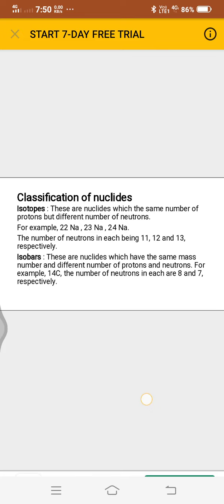First is isotopes. These are nuclides with the same number of protons but different numbers of neutrons. For example, sodium. In this, the sodium atomic number is 11, and the mass numbers are 22, 23 and 24. The number of neutrons in each is 11, 12 and 13 respectively.